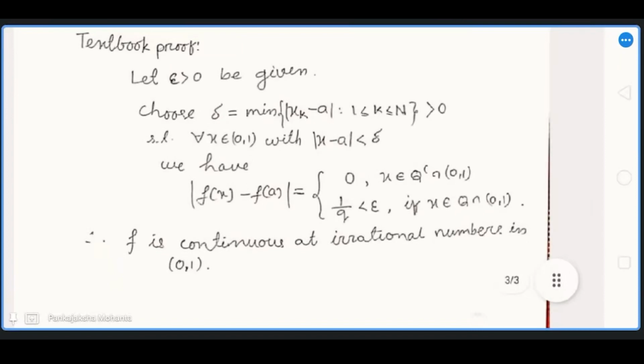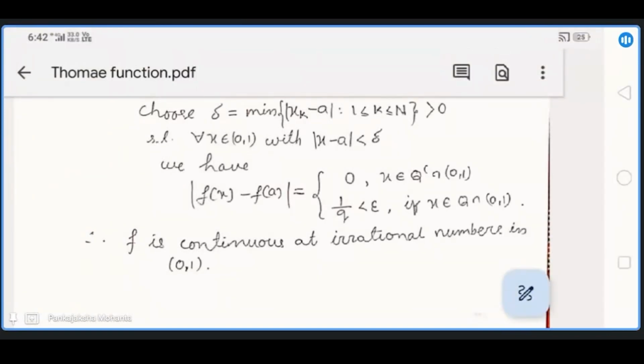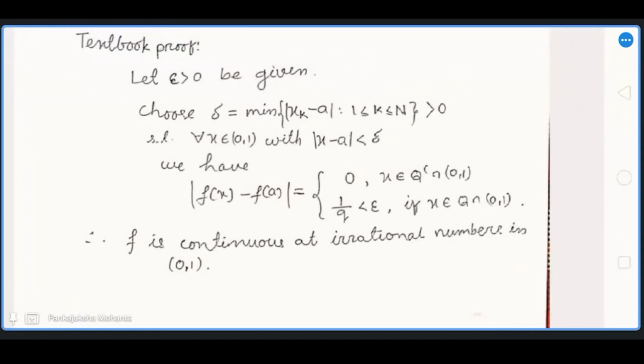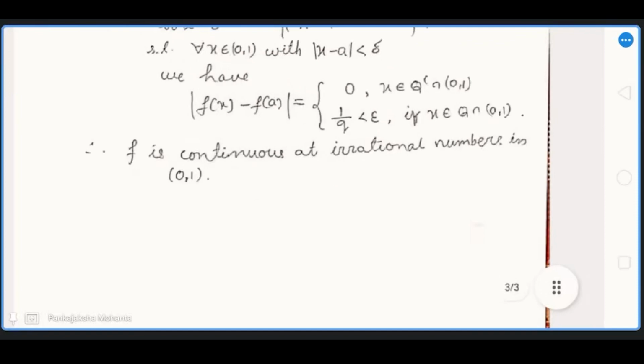So from here, for any given epsilon positive, we can find a delta such that the modulus of f of x minus f of a is less than epsilon. So f is continuous at irrational numbers in (0,1). So finally we conclude that we can find such a function which is continuous at irrational numbers of 0 and 1 and discontinuous at any rational number between 0 and 1.